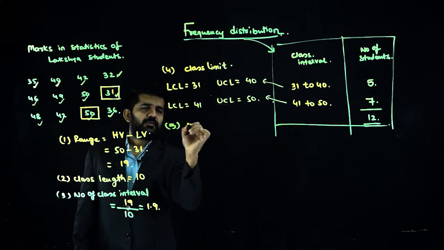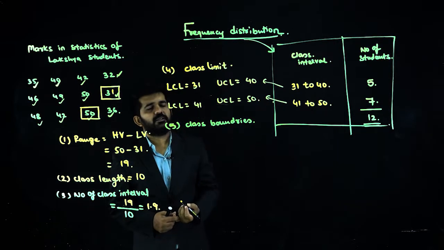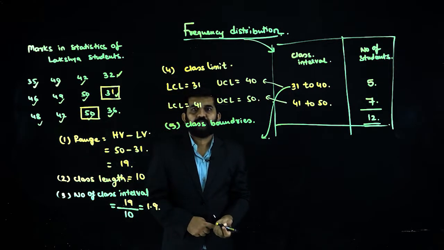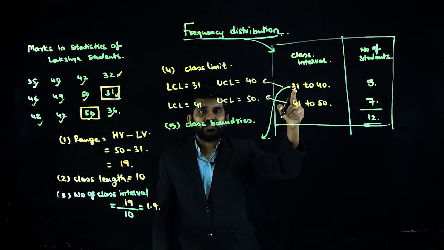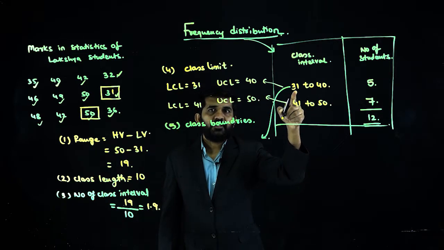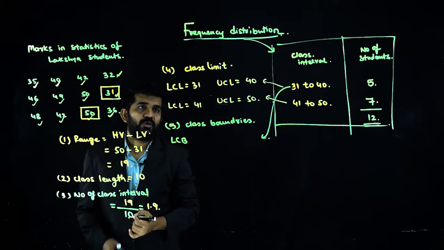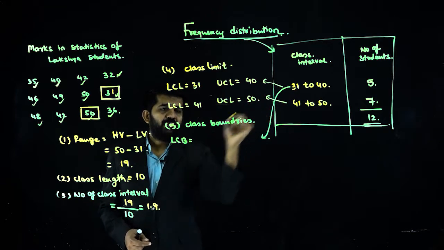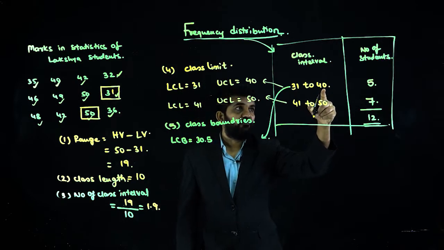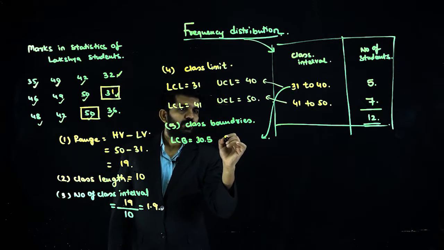So, fifth, class boundaries. Is it all right? Let me find out class boundaries of this. It is the average of this plus the previous number divided by 2. So 31 plus 30 divided by 2 will be the lower class boundary. It is not the limit. It will be 30.5. Upper class boundary: 40 plus 41 divided by 2.